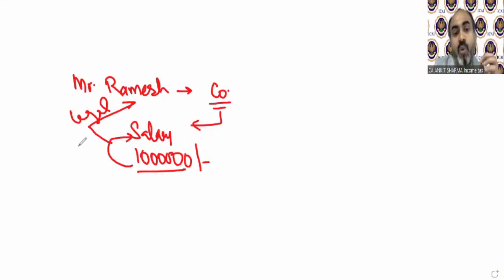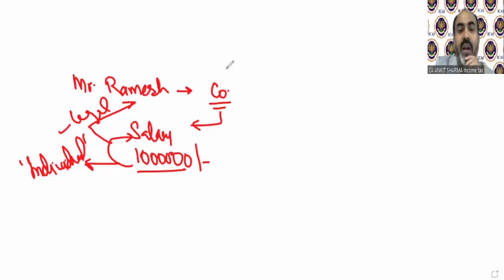The provision says, who is the legal owner of that salary? That is Mr. Ramesh. He is the legal and single owner of that income. So if you are the single owner of any income, you will be called an individual. So Mr. Ramesh will fall in the definition of individual under income tax.